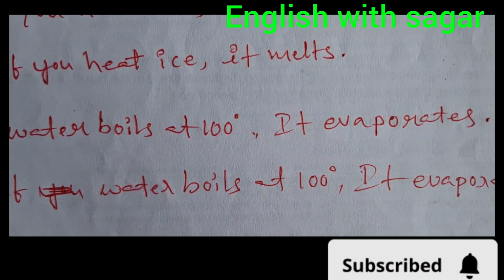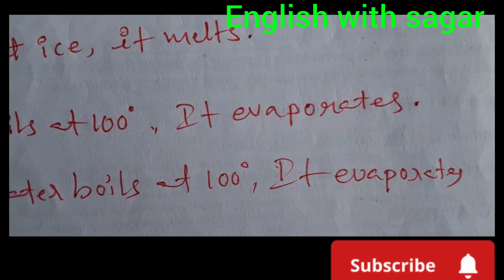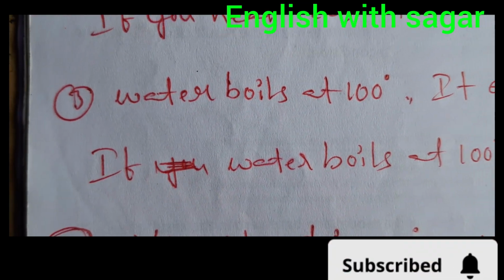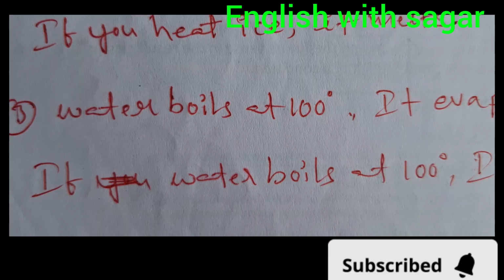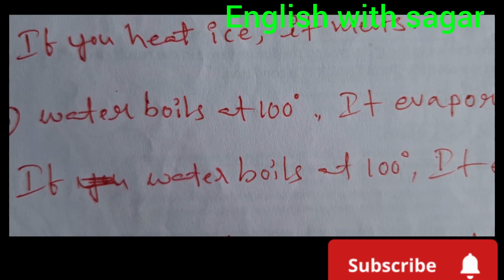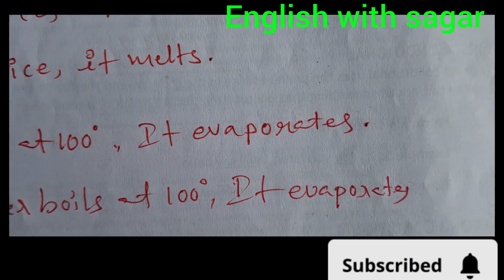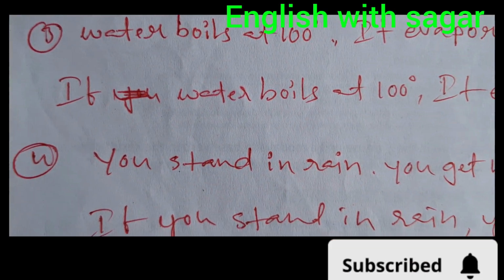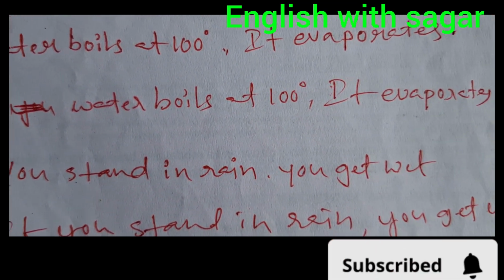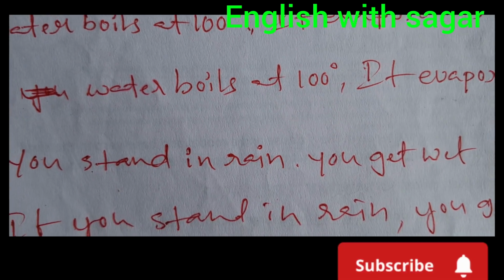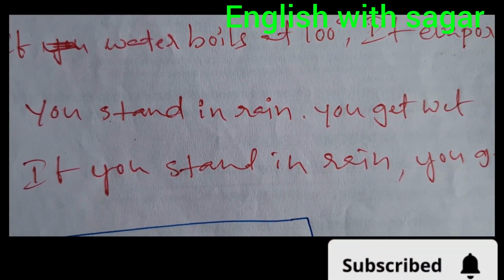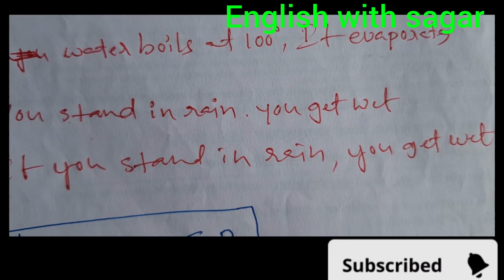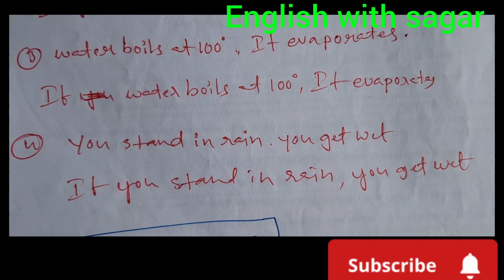Answer: if you boil water at 100 degrees, comma, it evaporates; the comma is compulsory. This is the subordinate clause: if you boil water. And it evaporates is the main clause. So before the subordinate clause, we have to use the conjunction if. Another: you stand in rain, you get wet. If you stand in rain, you get wet. These are the four examples in the if condition clause.